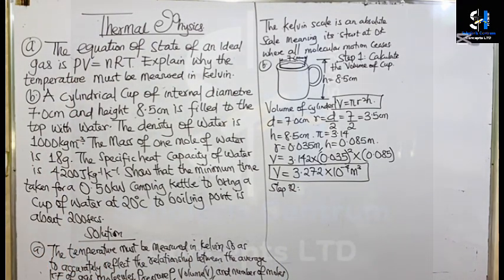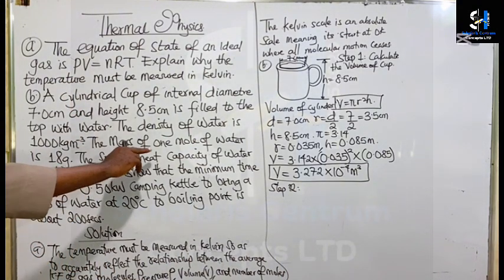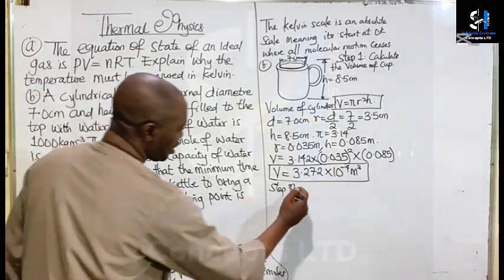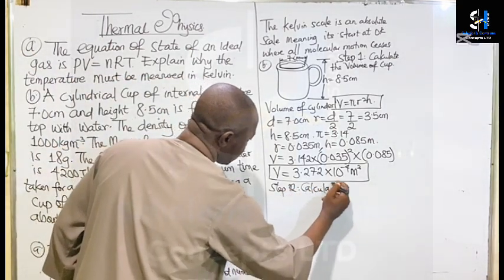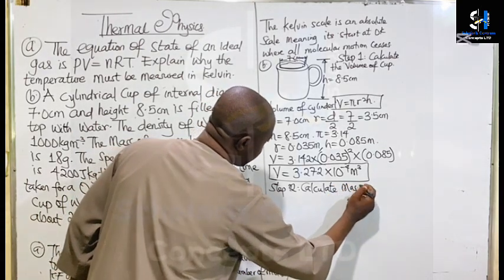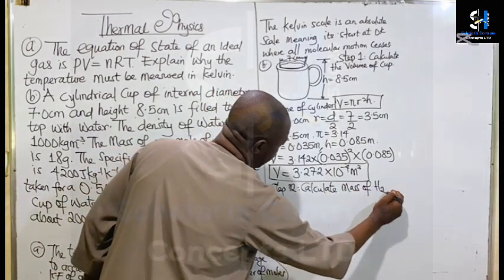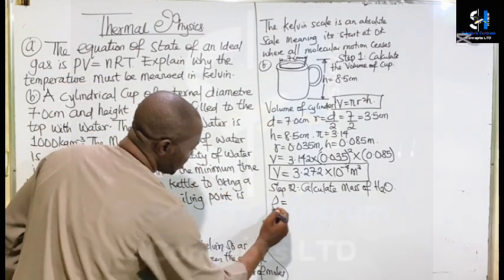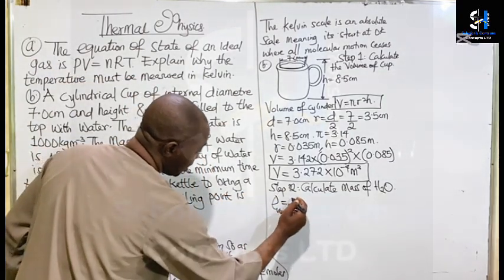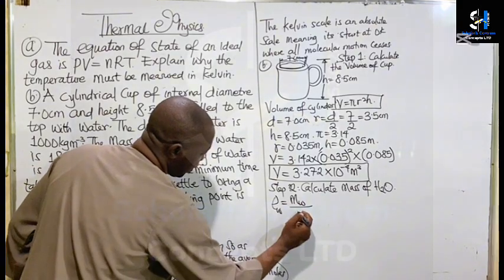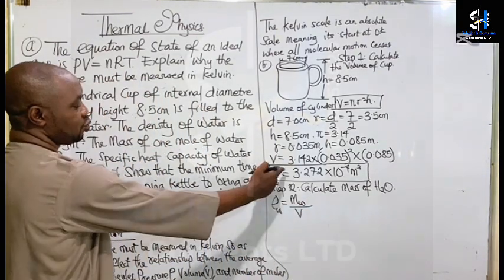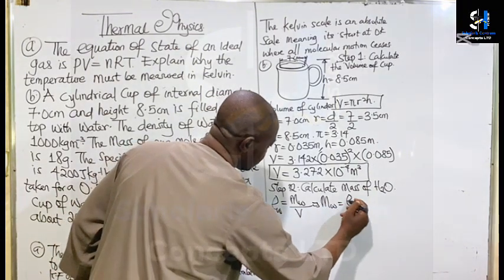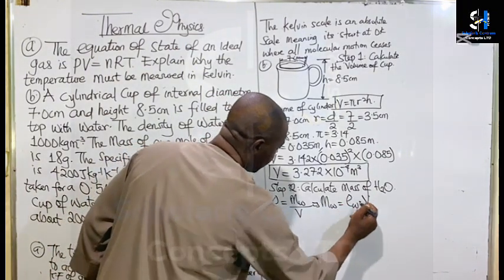Now we need to calculate the mass of water, but the mass we are given here is the mass of 1 mole of water, which is 18 grams. So to calculate the mass of water, water is H2O. We know that the density of water is mass of water over volume, so the volume we just calculated. Then the mass of water equals density of water multiplied by volume.